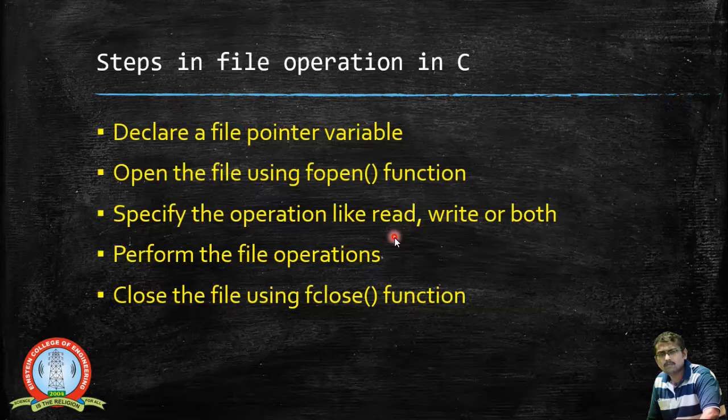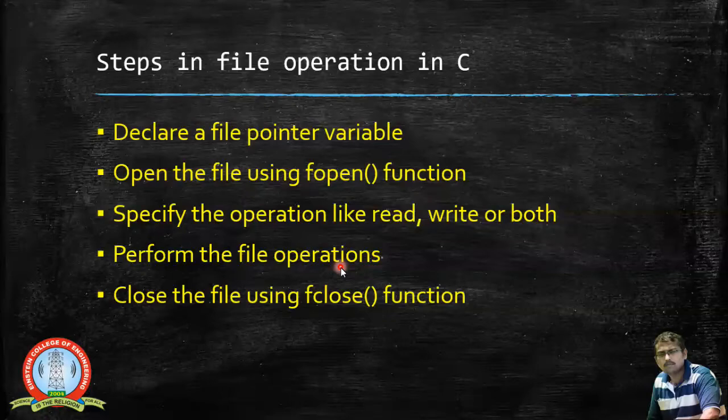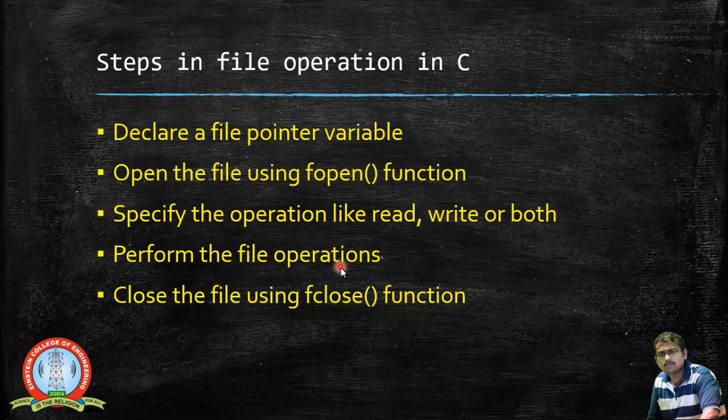After specifying the modes, we go for the operations to be performed on the file. You may read some contents from the file, write some contents in the file, or append some contents to the file. These are called the file operations. And finally, after performing all the operations, we use the fclose function, which closes the file after the operation is over.